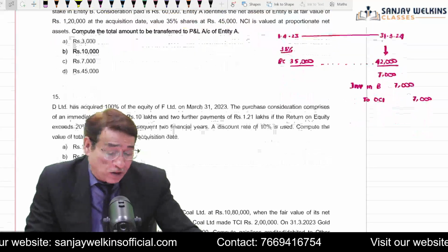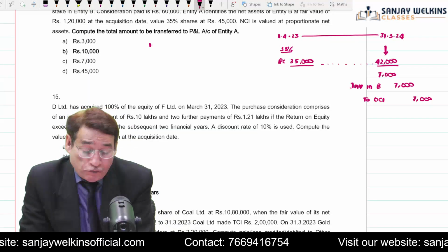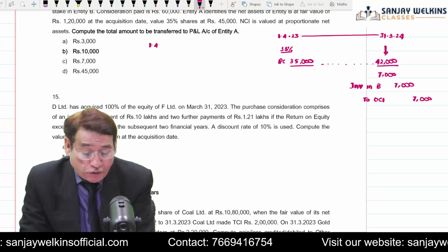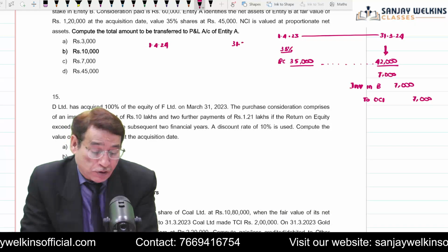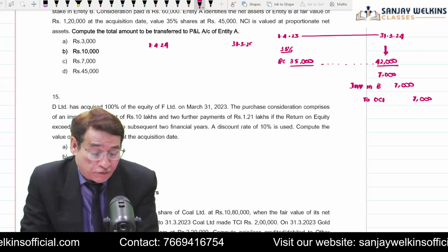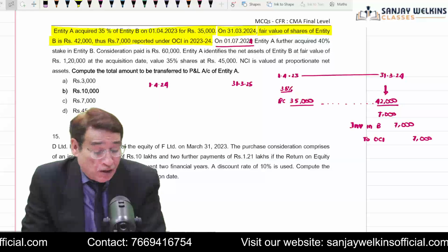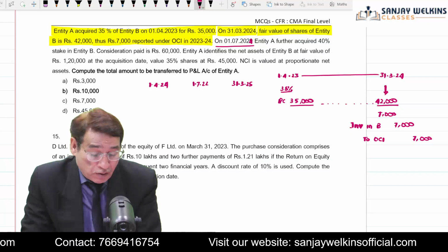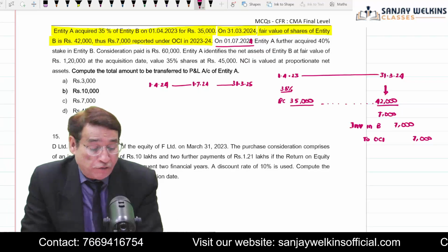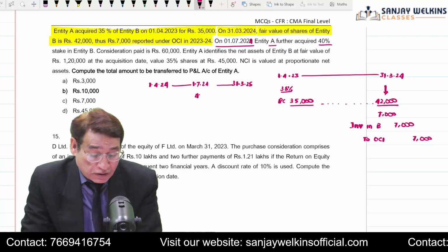Now your next year starts. Your next year will start from 1/4/2024 and end on 31st/3/2025, quite obviously. It is given that on 1/7/2024, A Limited acquired a further 40% stakes in B Limited.